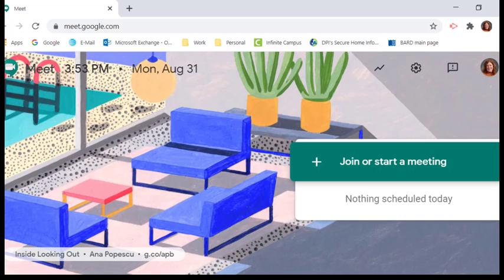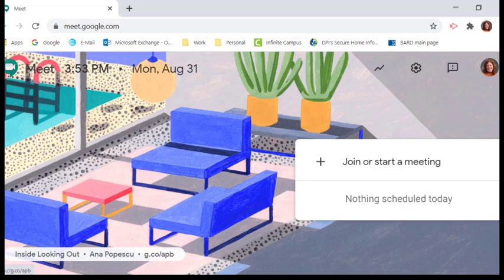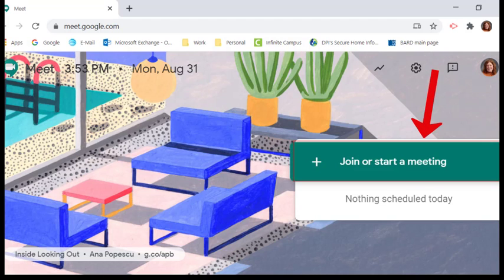And just to demonstrate, we're just going to press tab here. Join or start a meeting button to activate. And there I am. Press enter. And then I would be able to start all over again for my next class.